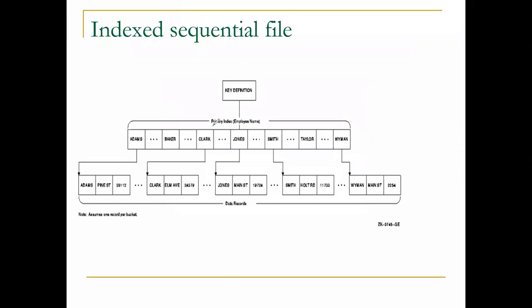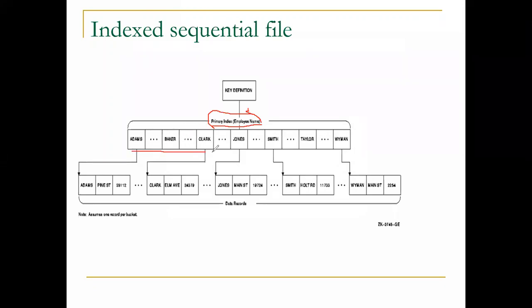There will be the primary index. Okay, so primary index, we can say that in DBMS, the database management system, the primary key means it is uniquely identified, it should not be repeated. Okay, so this is the key definition, this is the primary index. For example, employee name. In the given records, every record has a particular key which is uniquely identified. So this is the primary index.